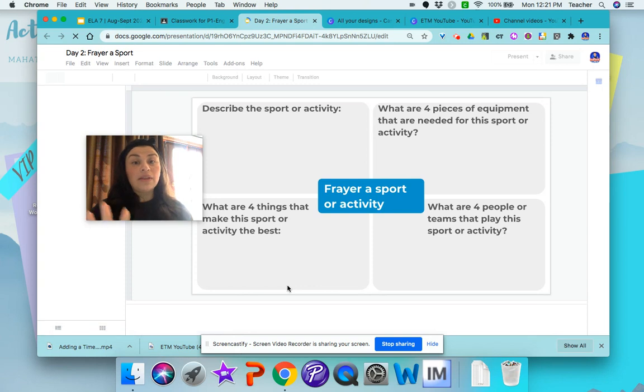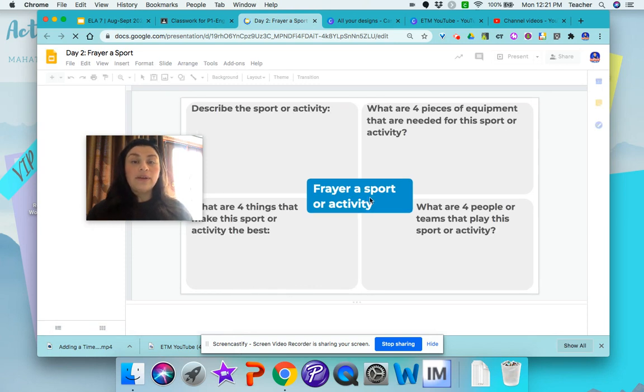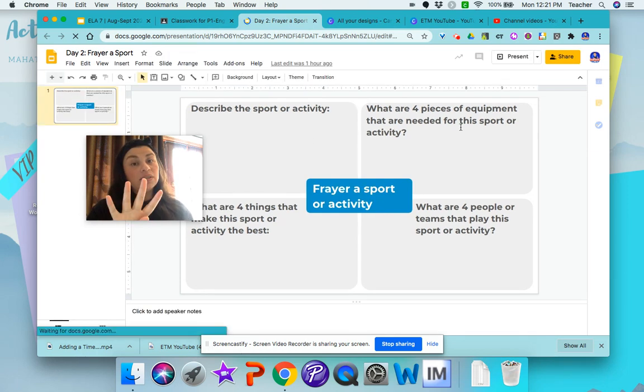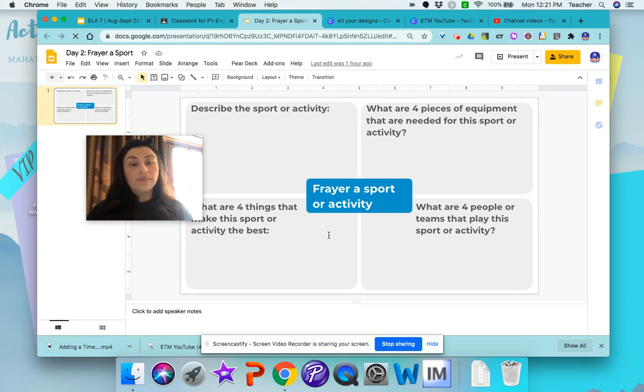And you're going to fill out this chart with your favorite activity or sport. If you don't like sports, then choose an activity like drawing, painting, dancing, whatever. Describe the activity, 4 things you need to do that activity or sport, 4 things you like about it, and 4 people or teams that do that activity or sport. Then you're going to turn that in. We had 3 people sharing in class, so you missed out on that.